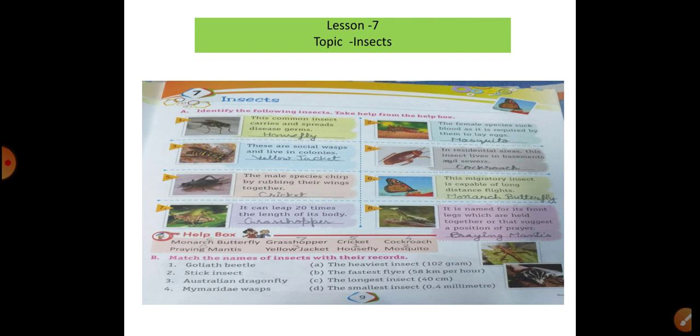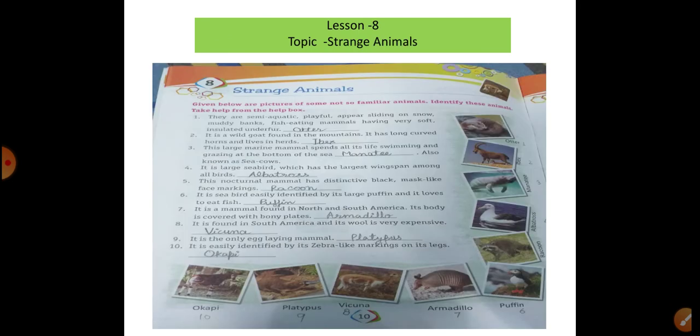Seventh, you will see something that can jump 20 times the length of its body: the grasshopper. The name of the front leg in the praying position, this type of praying, is the mantis. See the helping list, write down the numbering first, and complete the empty spaces on your line carefully from the helping list. Next, match the names of the insects you have seen, and write them down from the helping list.